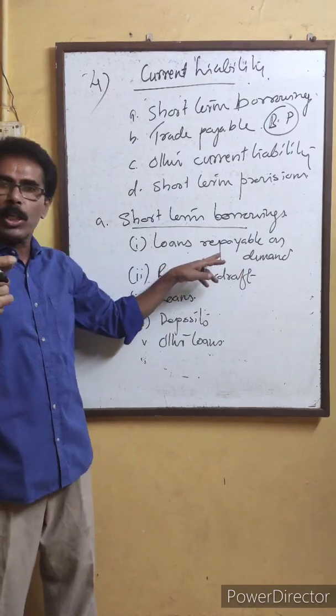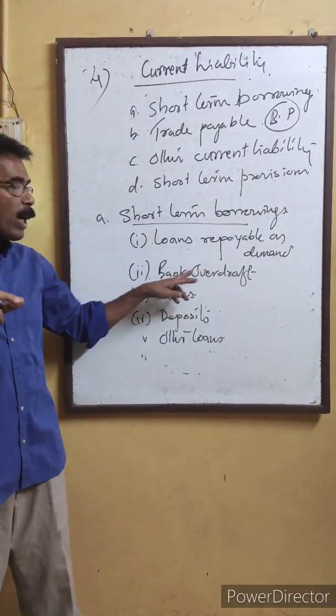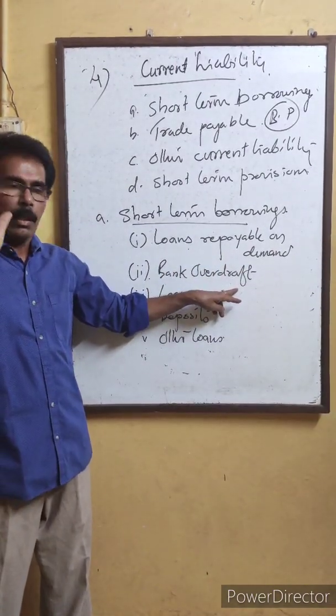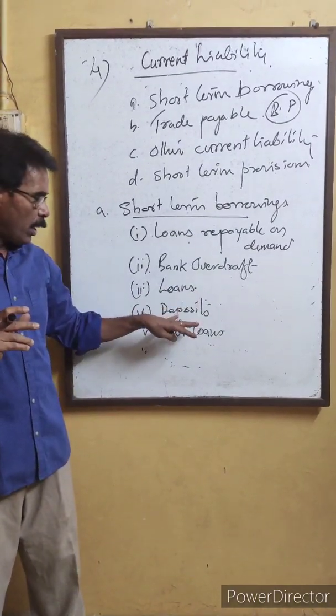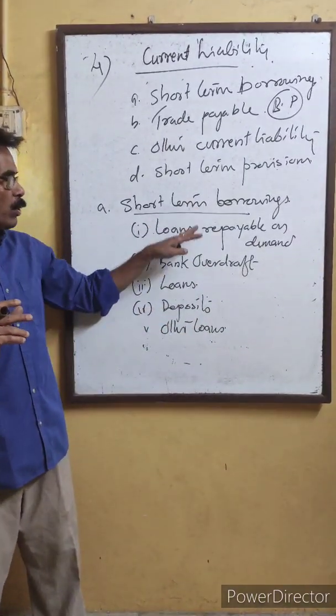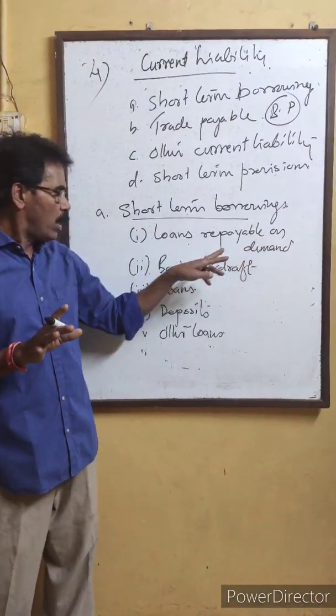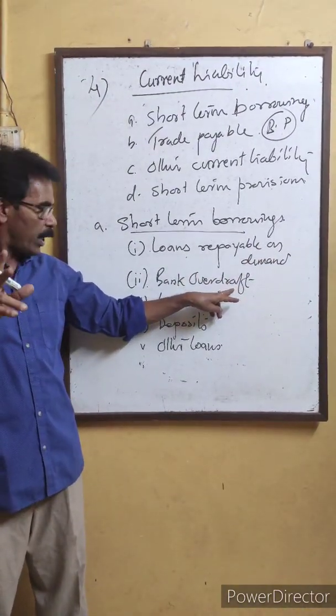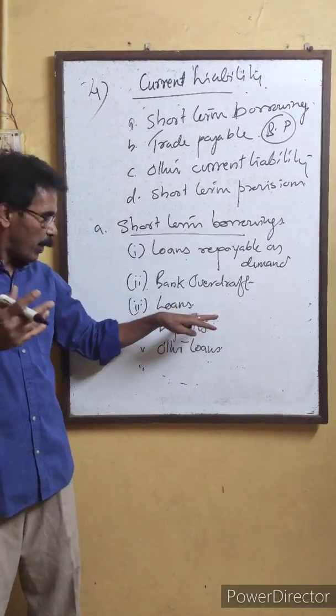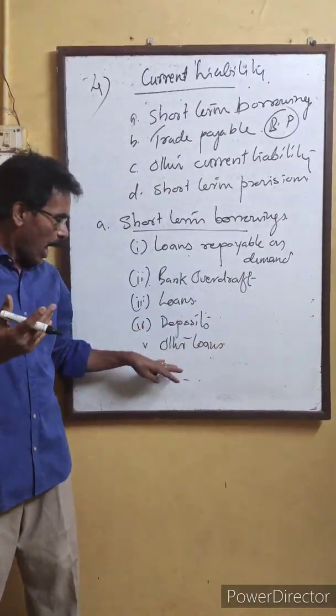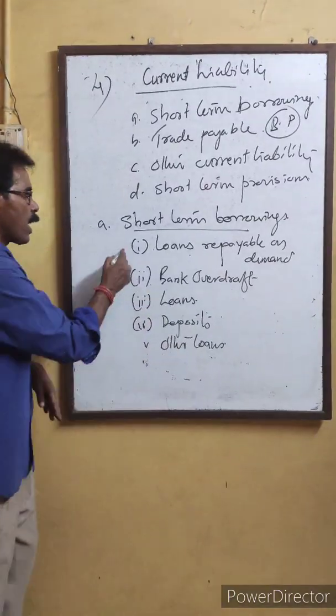Then bank overdraft, which you did in 11th, loans from other parties, public deposits and any other loans. All these are the amounts.